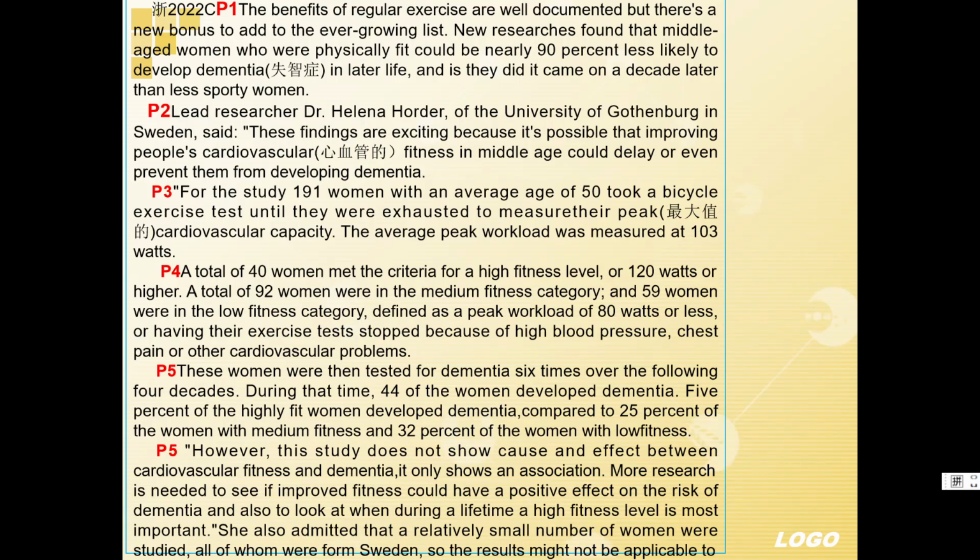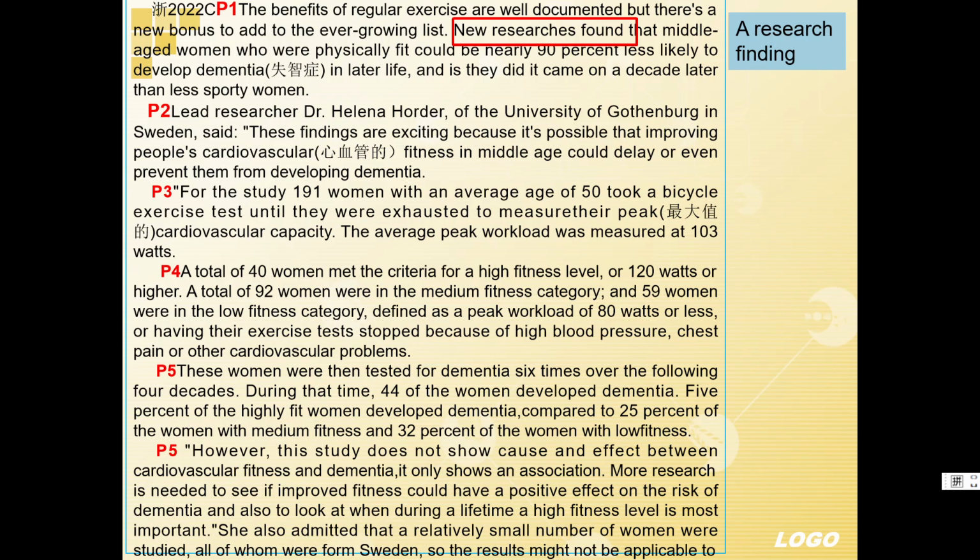Let's take passage C of 2022 of Zhejiang Province as an example. Let's read paragraph 1 together and find the signpost. "New researchers found that," so we know this is a topic paragraph. It introduces a research finding.